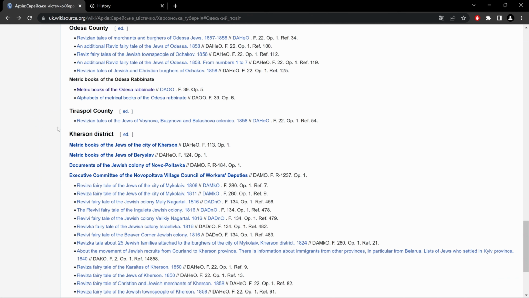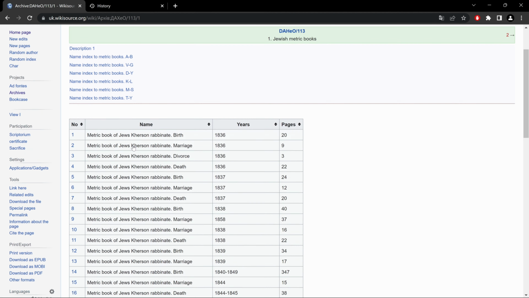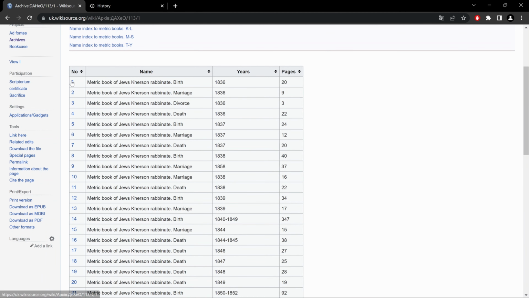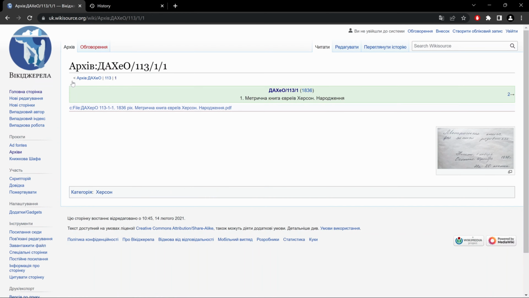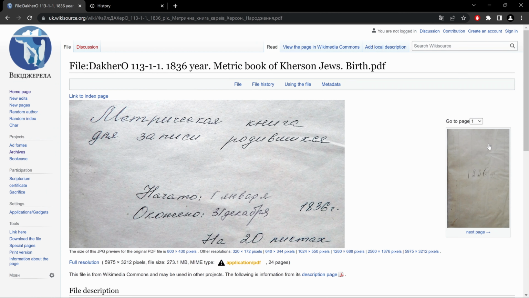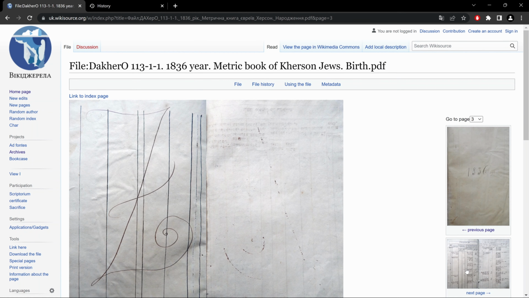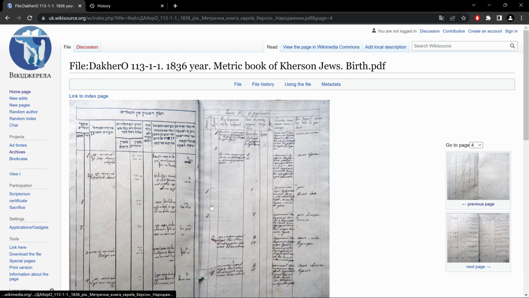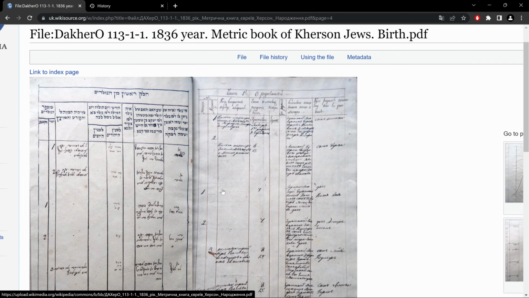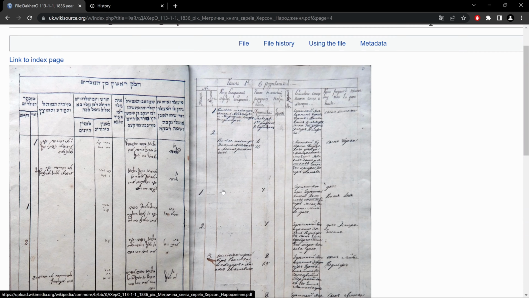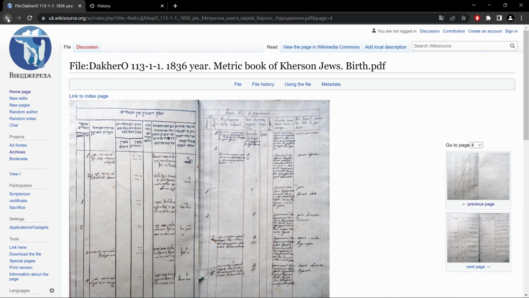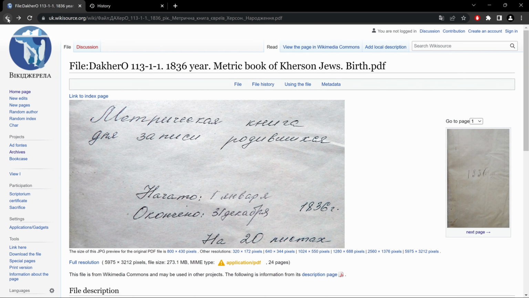If I go to the next district, Kherson, metric books of the Jews of the city of Kherson. Again, a sub list, so I'll click on the first one, births, a note of what is here, what it contains. And here we go. Bilingual again, by the way.